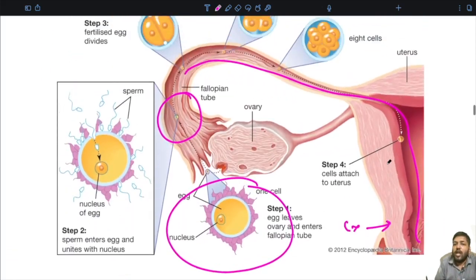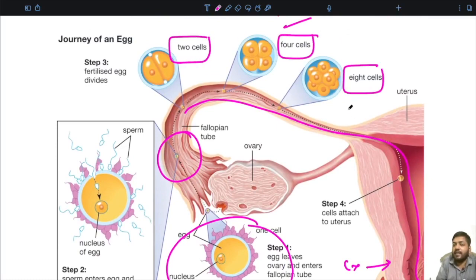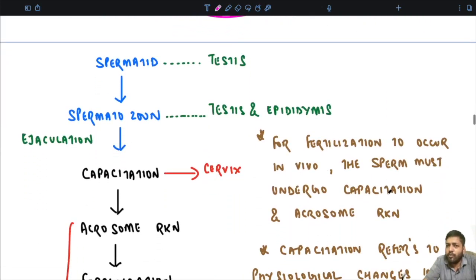Now, after fertilization occurs, there will be other steps. There will be 2-cell stage, 4-cell stage, 8-cell stage. Then there will be morula, blastocyst, and finally implantation. So these are the rough and basic steps of fertilization. Whatever I have said right now, I am just going to read out the same, and you just pay a lot of attention.